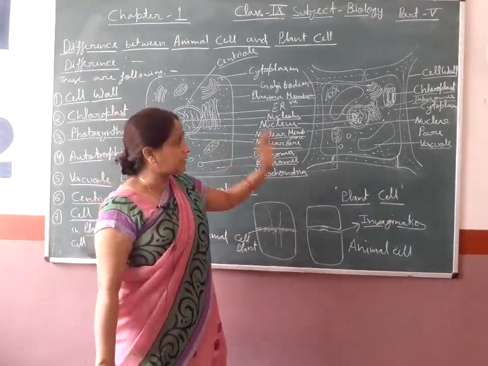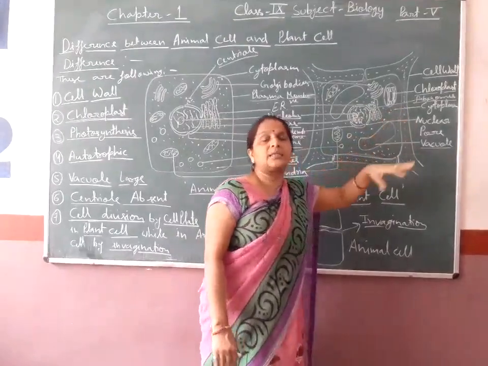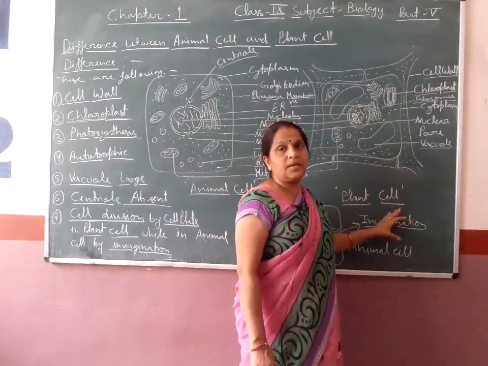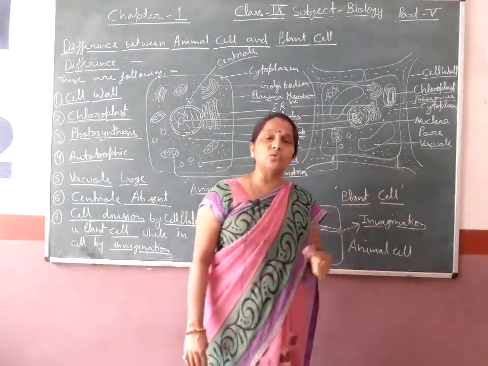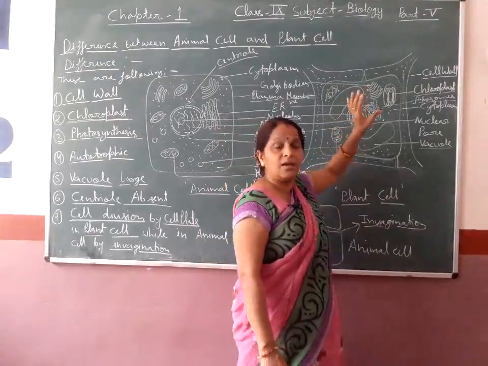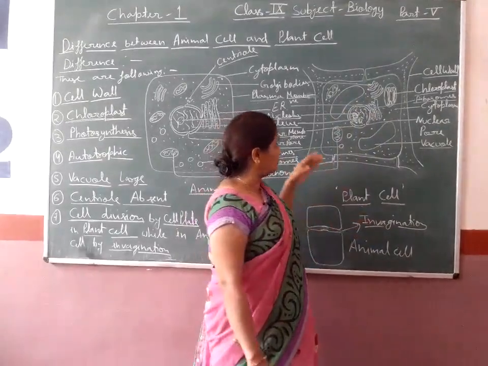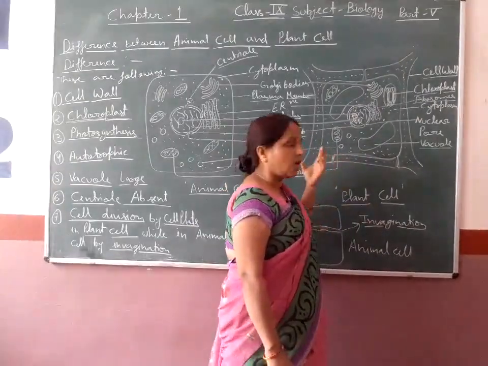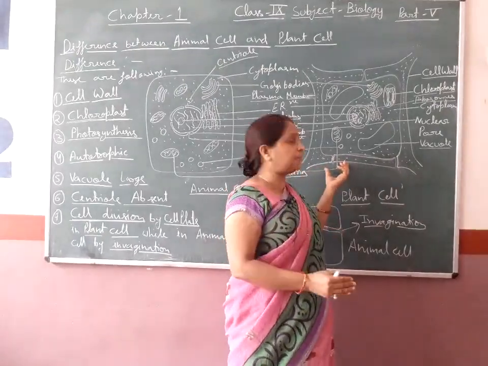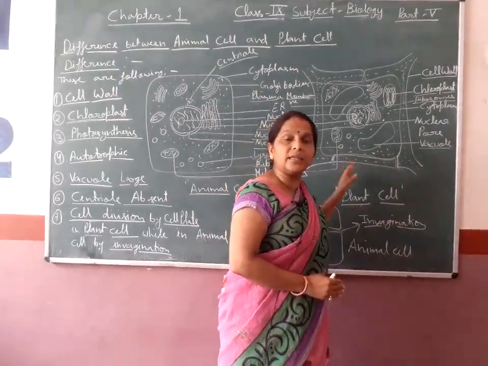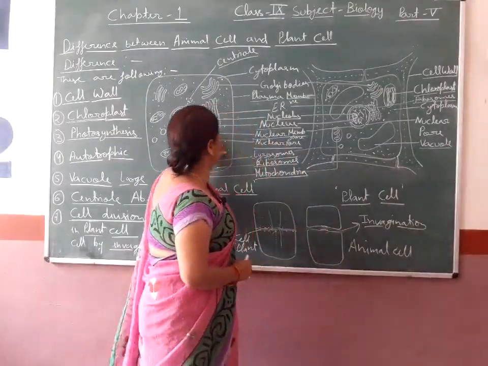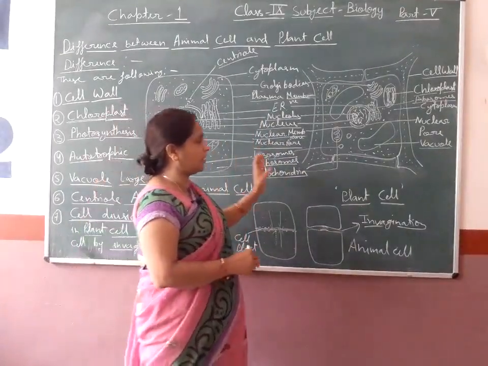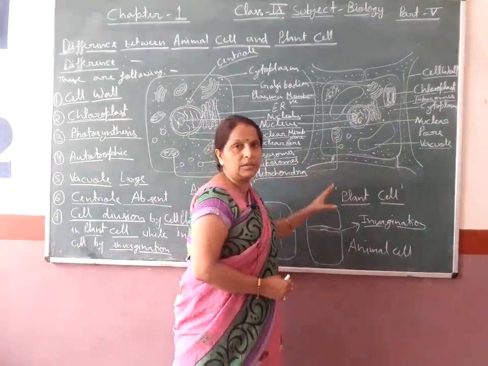And presence of chloroplast in the form of chromatophores, so it is included in the plant cell. It means sometimes they do the process of photosynthesis. When it does not do photosynthesis, in a condition of starvation, or when it does not get food by its own method, then they get food from other animals. So it is included between the plant cell and animal cell.